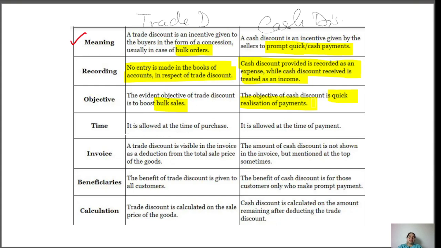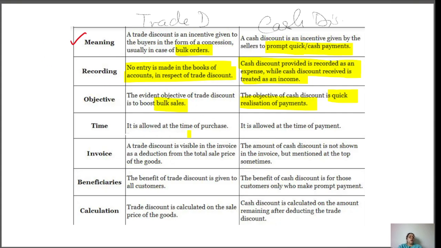Suppose you offer credit sales, and the customer, that is your debtor, said they will pay you after 3 months. But after 1 month you realize you don't have enough cash for running day to day operations. Then what will you do? You will say, okay, I understood, I gave permission for giving back money after 3 months, but I need cash. Can you realize the cash quickly? Meaning you're asking for the money before 3 months. So that is called cash discount, and then you will give a discount. That's why they will give you a quick payment.